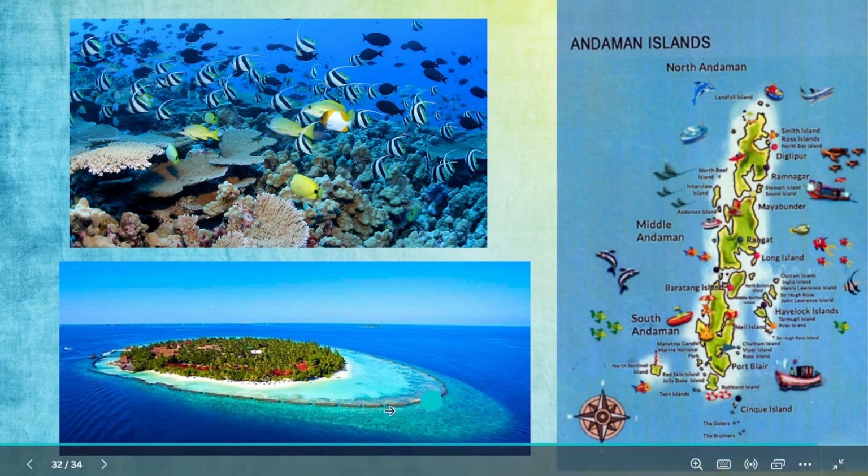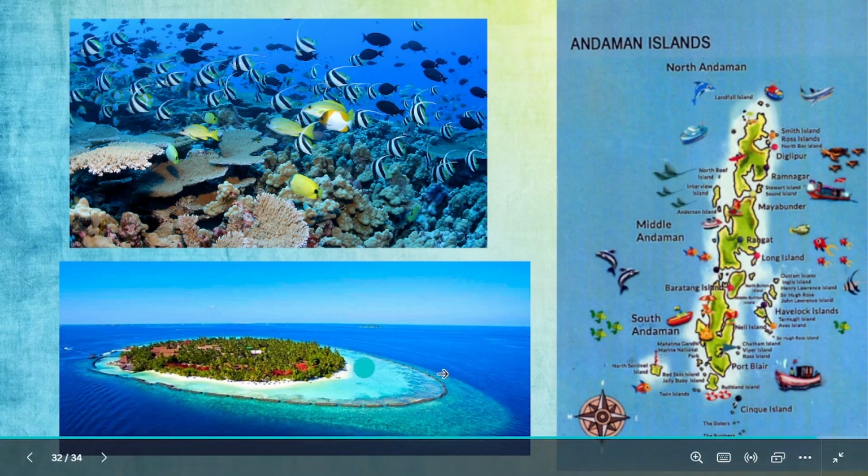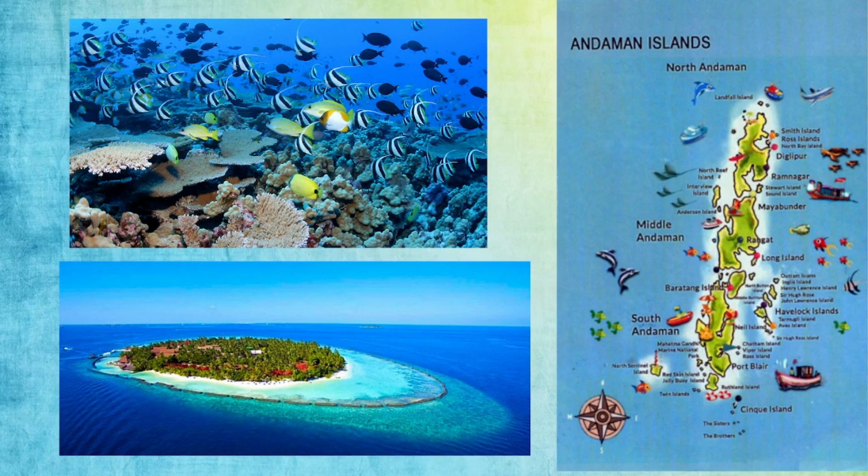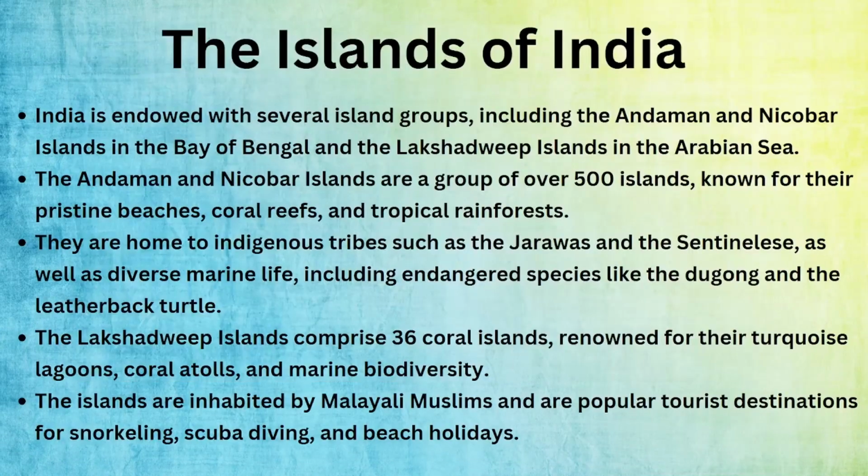It is something which forms around an island or a land area which is connected to a sea. So it will have a lot of grass and a lot of important things which are very important for the ocean and animals in the ocean. So that's a very important thing you should remember.